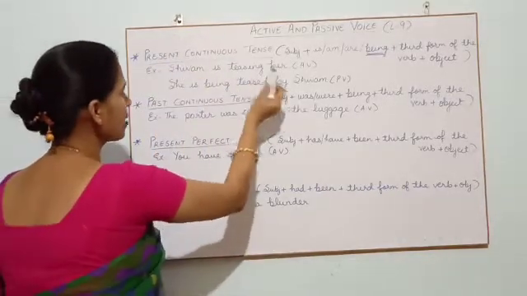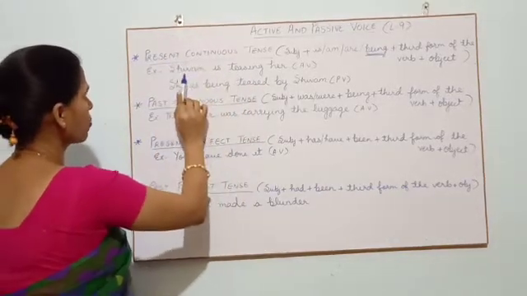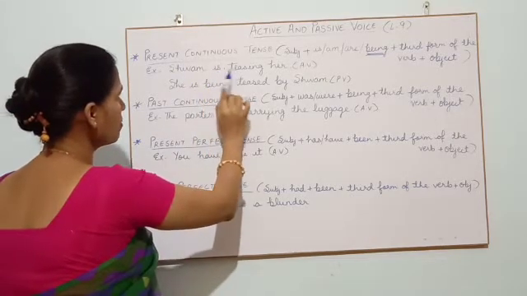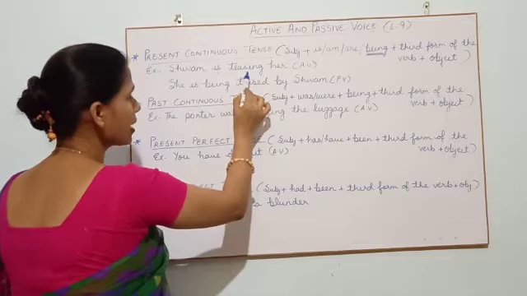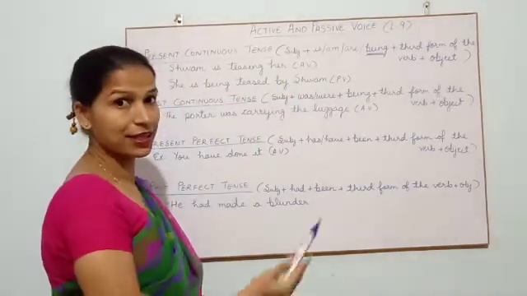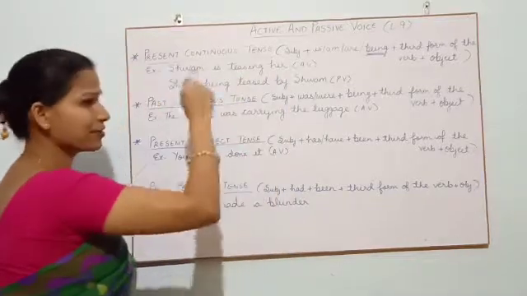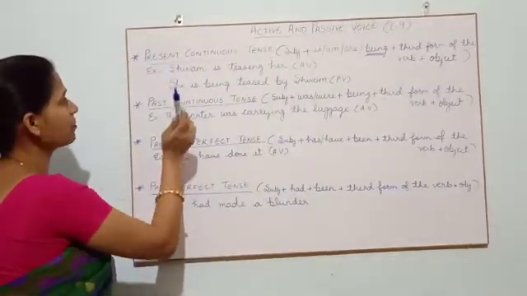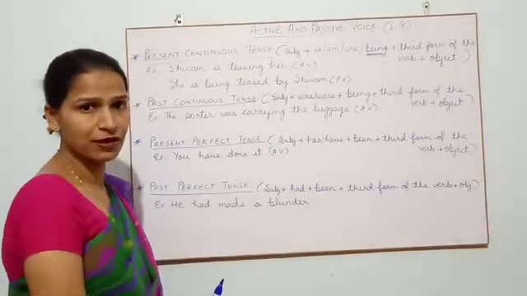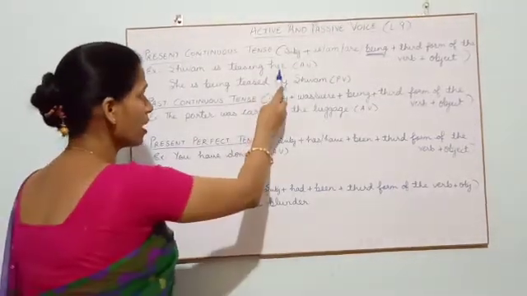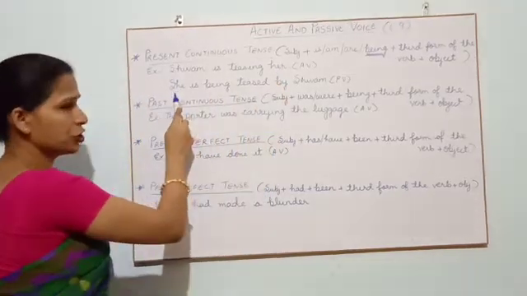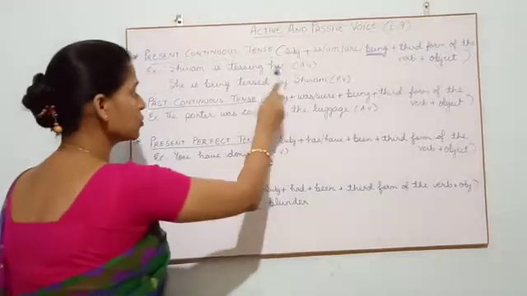Shivam is teasing her. Let's do it quickly. Shivam is the subject, is is the auxiliary verb or helping verb, teasing is the main verb, her is your object. I think you must have done it there and then. Her is a personal pronoun, and you know that when we convert, her will change into she.